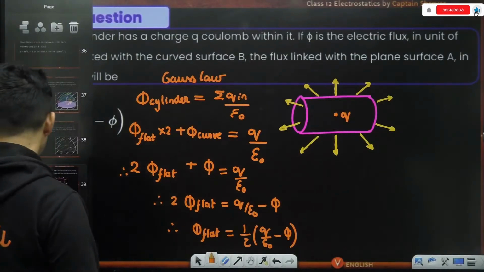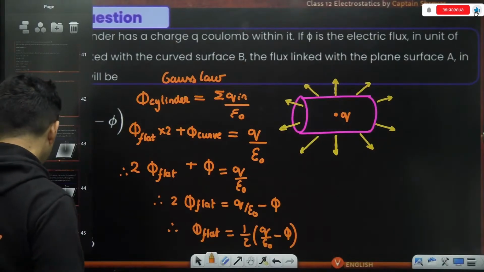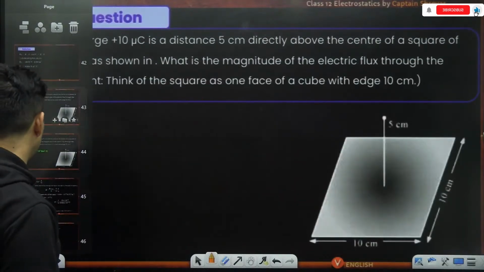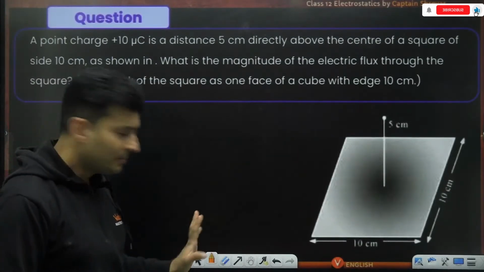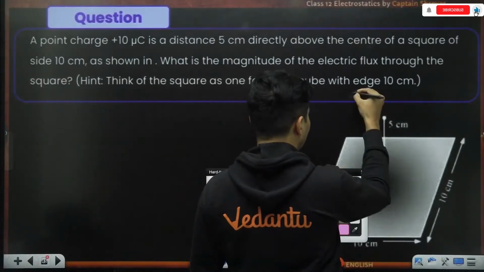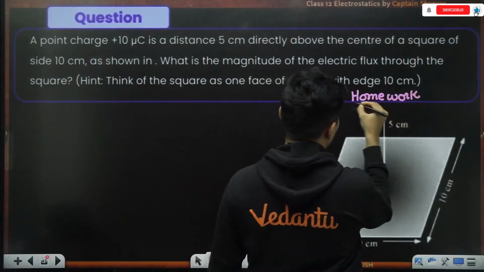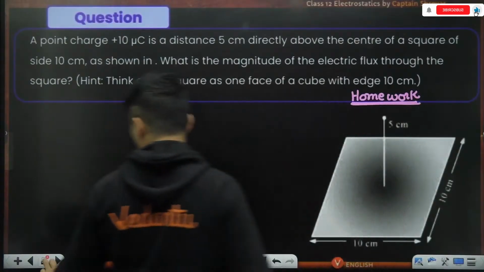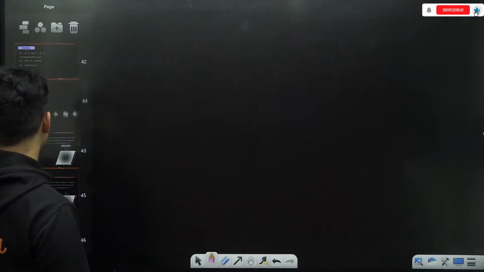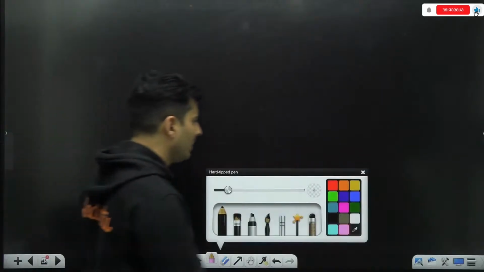Okay, next question. This particular question, I'm going to give you as homework. I'll tell you why. This is a very interesting question. I will make you solve a very similar question right away, right now. Okay, it is very much similar to that.